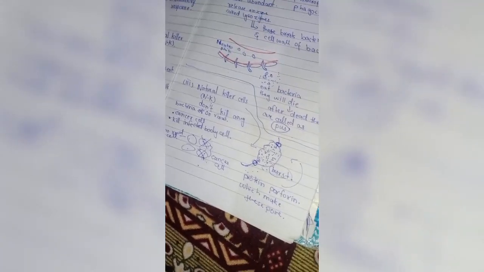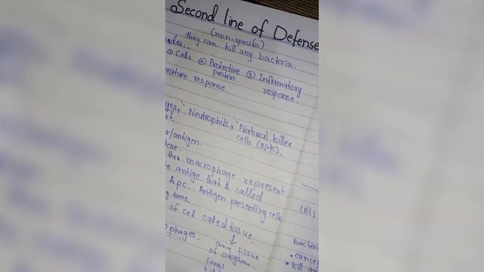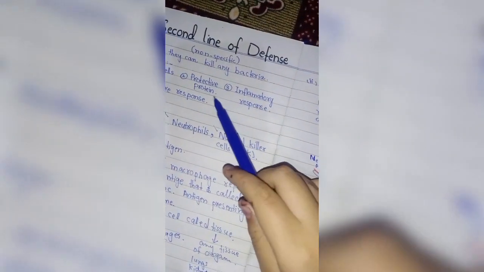We have only discussed the cells so far. Remaining are the protective proteins, the inflammatory response, and the temporary one, which we will discuss further on.